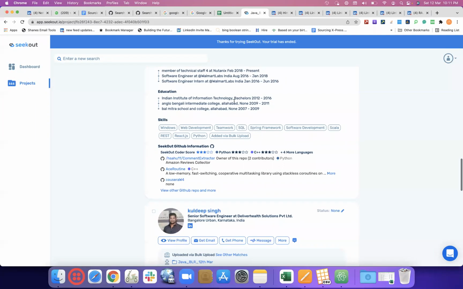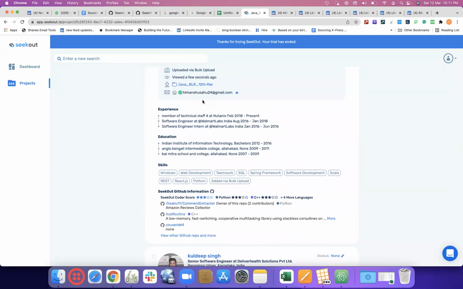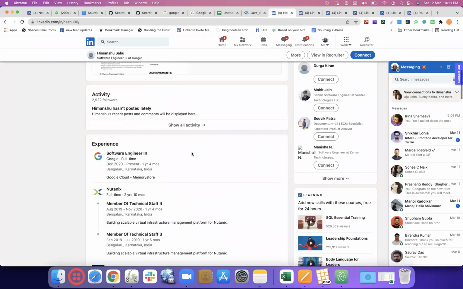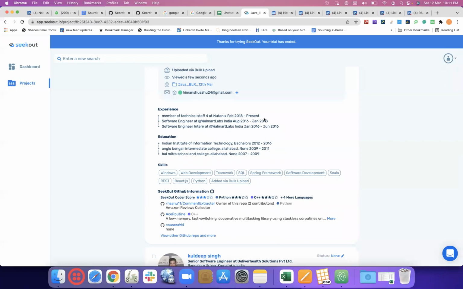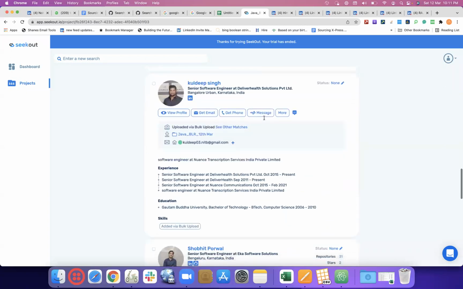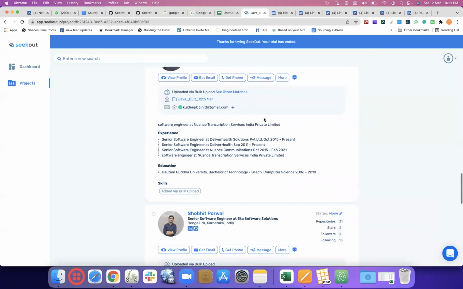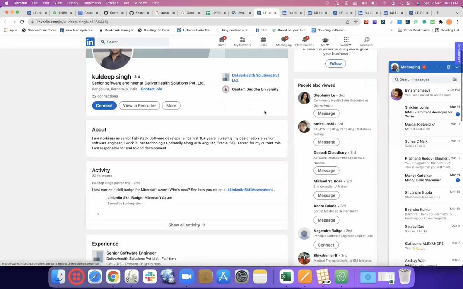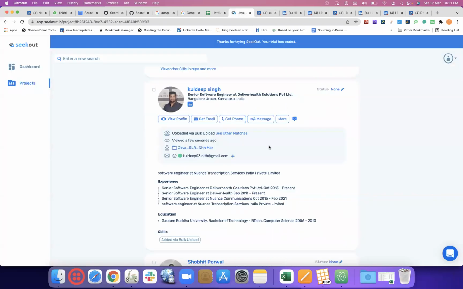Then information is available based on GitHub and this. So earlier Walmart, then Nutanix, and then Google. A few are matching, a few are not, but still, for free of cost, I believe this is awesome.